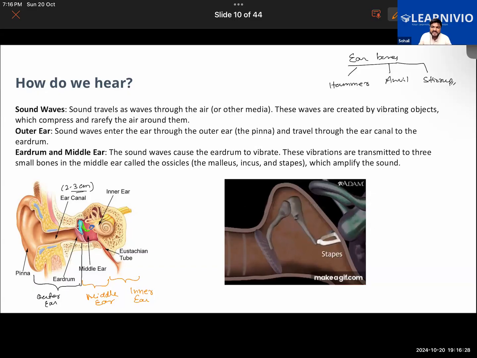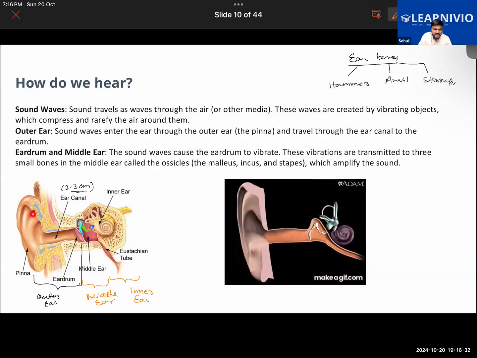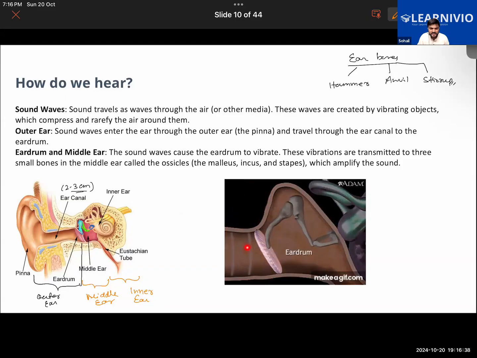As you can see in this animation here, the ear pinna, which is shaped like a funnel, will help in catching the sound waves, and those sound waves will travel via the ear canal. And as you can see here, it is hitting the drum. So the drum will start to vibrate. The eardrum is going to vibrate now.